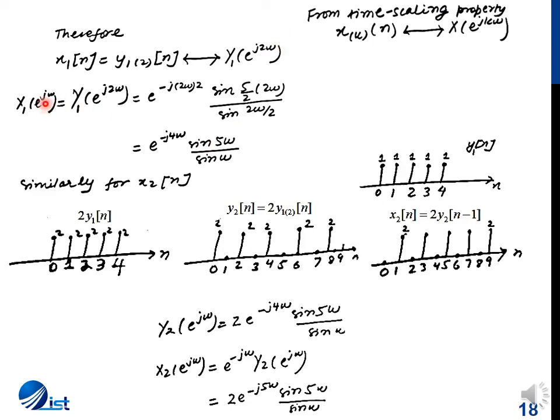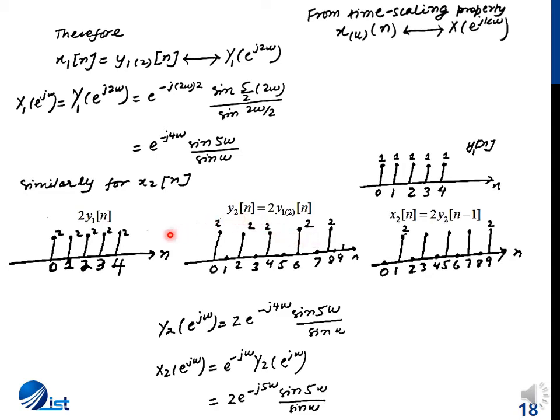So X1(e^jω) is Y1(e^j2ω). In the expression of Y1, wherever we have ω appearing, we replace it by 2ω. So we replace ω by 2ω over here, here, and here, and as a result, for X1(e^jω), we get e^(−j4ω) sin(5ω) by sin(ω).